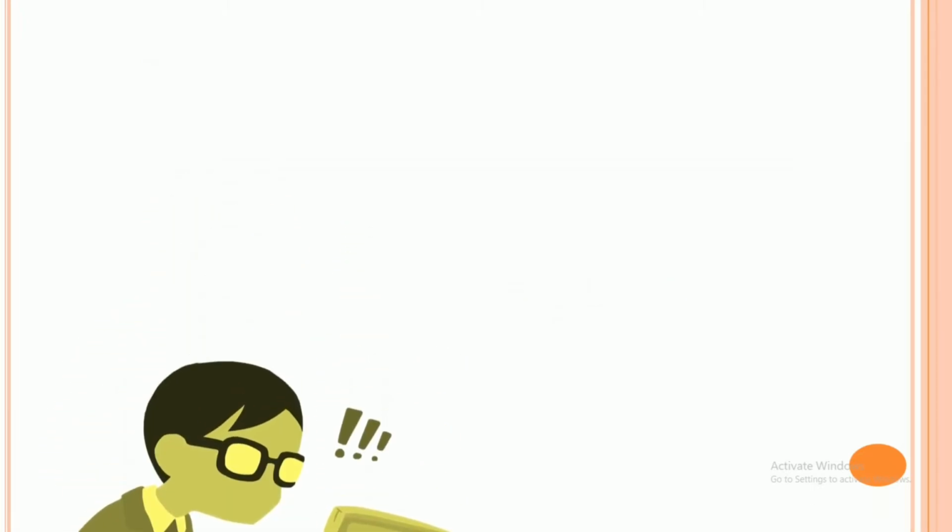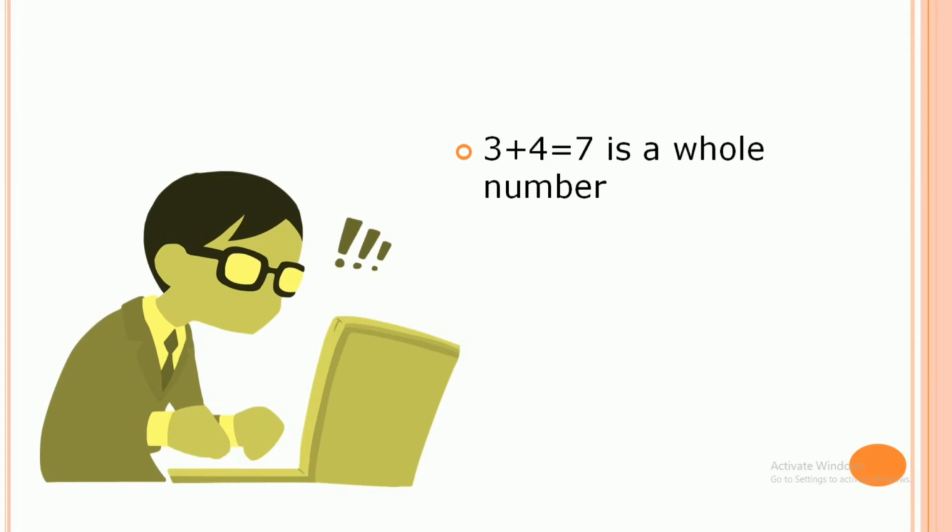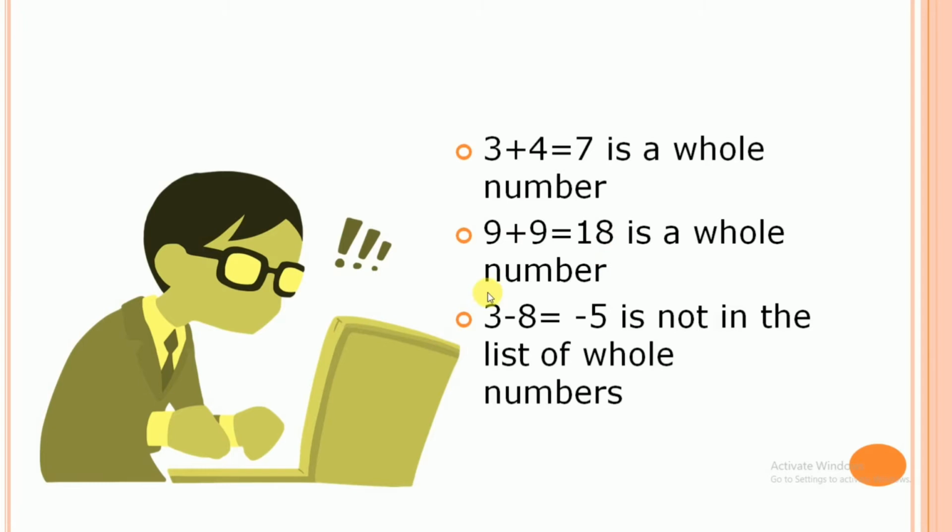Now, if we add two whole numbers, like 3 and 4, it gives us 7, which is a whole number. Now, if we add 9 with 5, it gives us 14, which is again a whole number. Now, let us subtract 8 from 3. We get -5, which is not in the list of whole numbers.